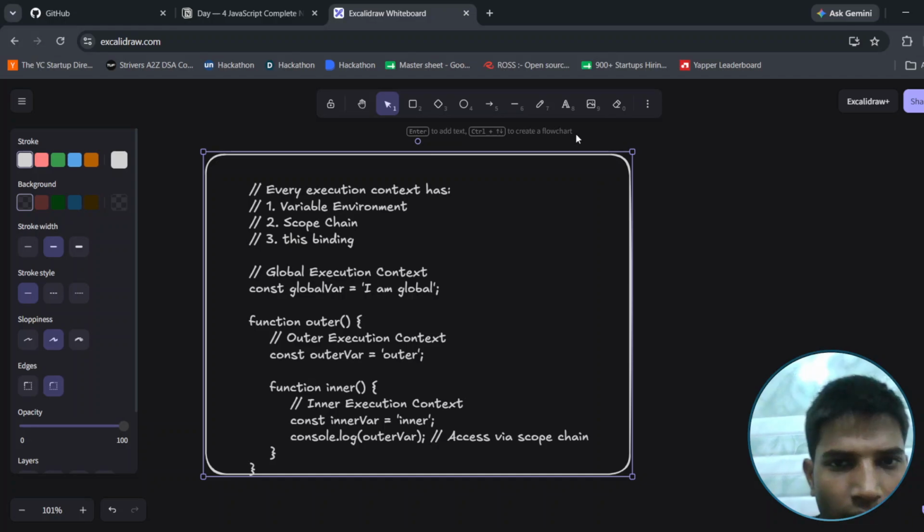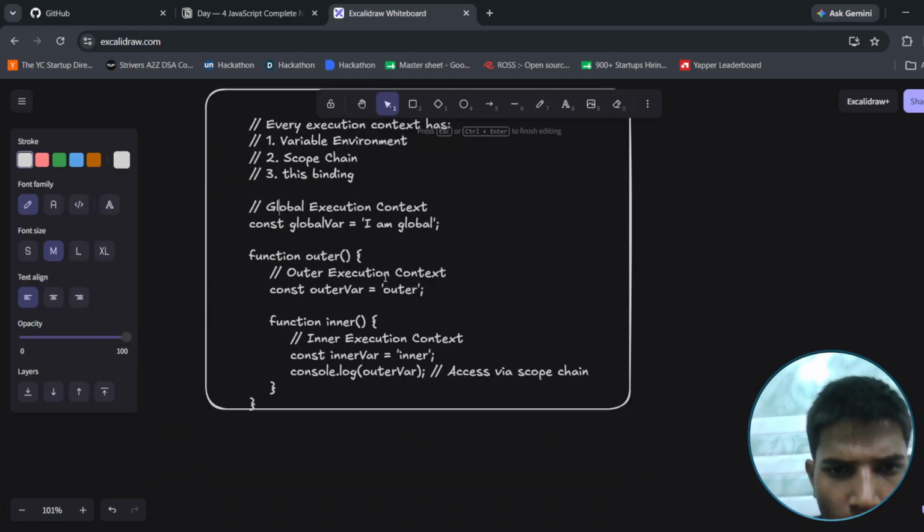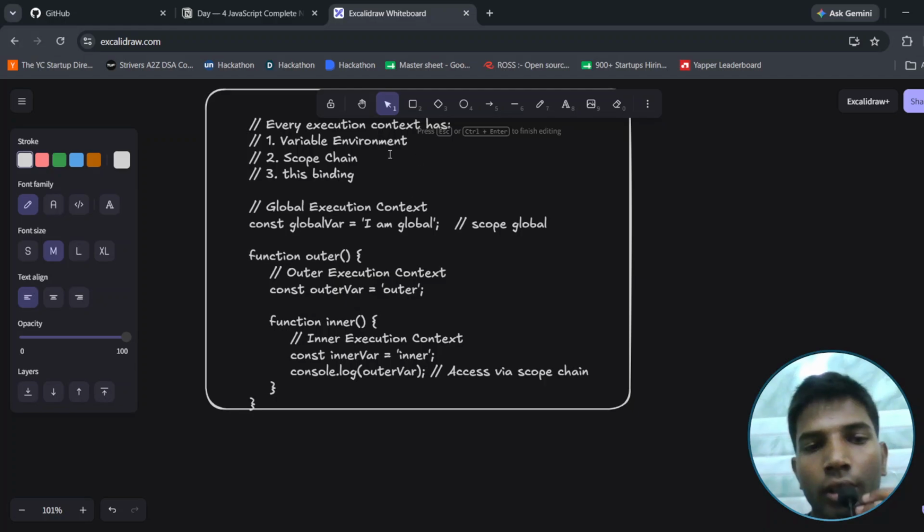Let's start. Here we can see the global execution context. I am global. This is the const globalVar variable, which means its scope will be global, that is, it is globally accessible.